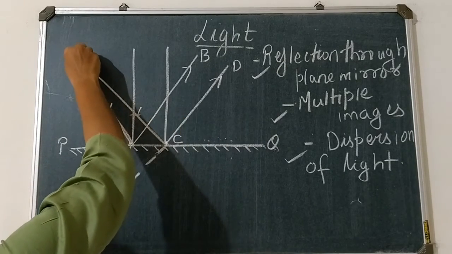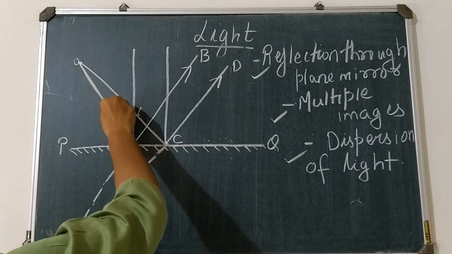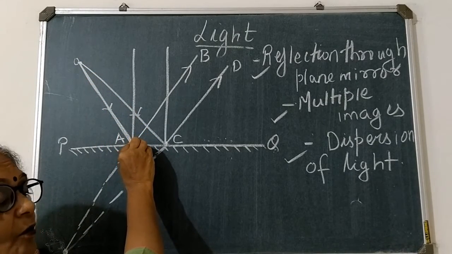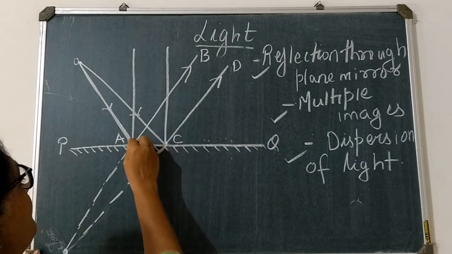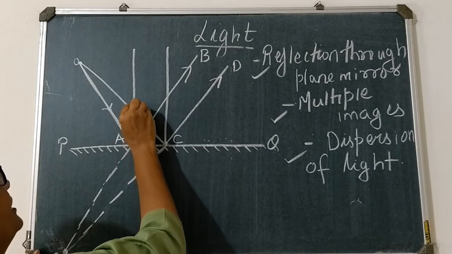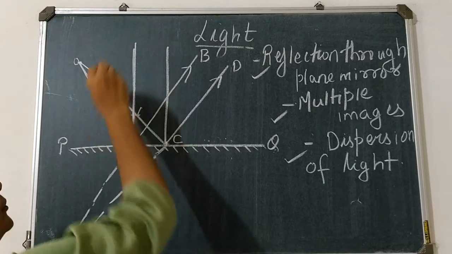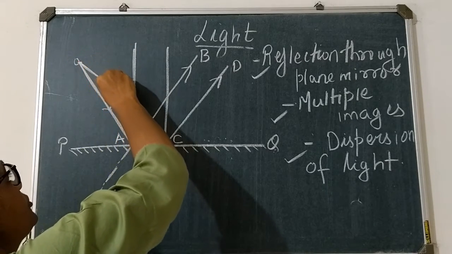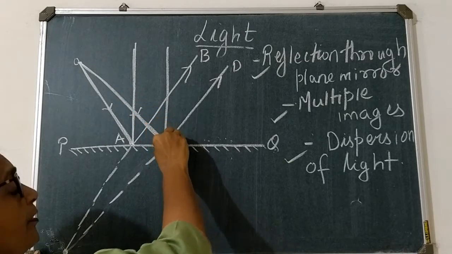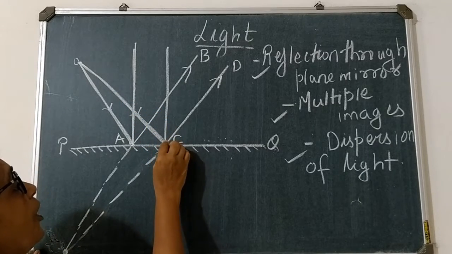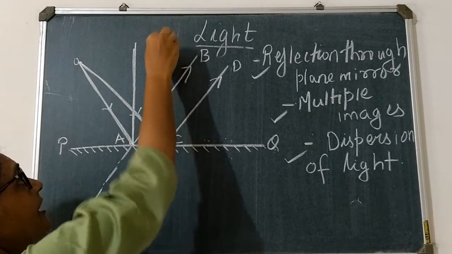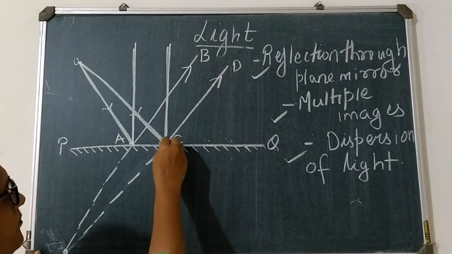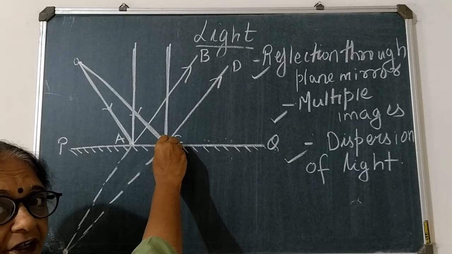Now let us consider one ray incident on this plane mirror, and we can draw one normal to that, and we take another ray also which is incident on the plane mirror, and we draw one more normal, perpendicular to the incident where the ray is incident.